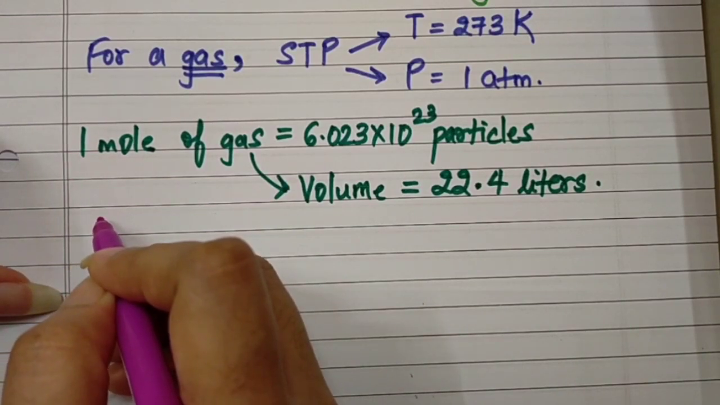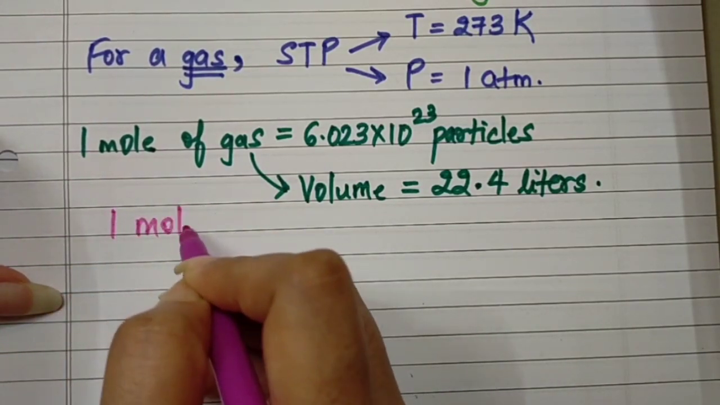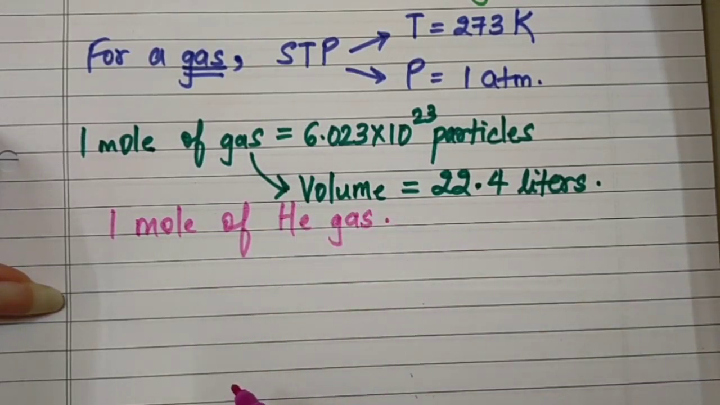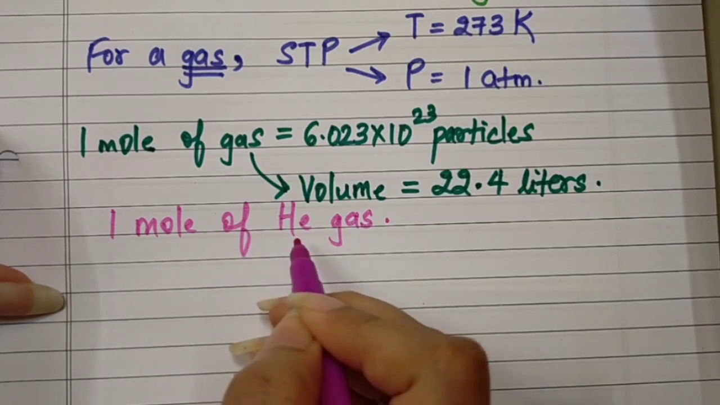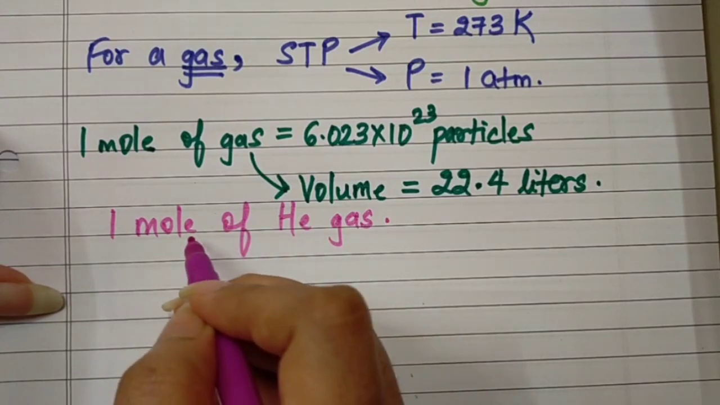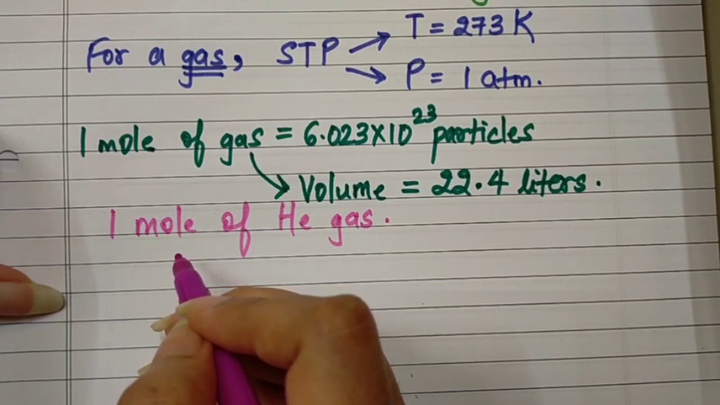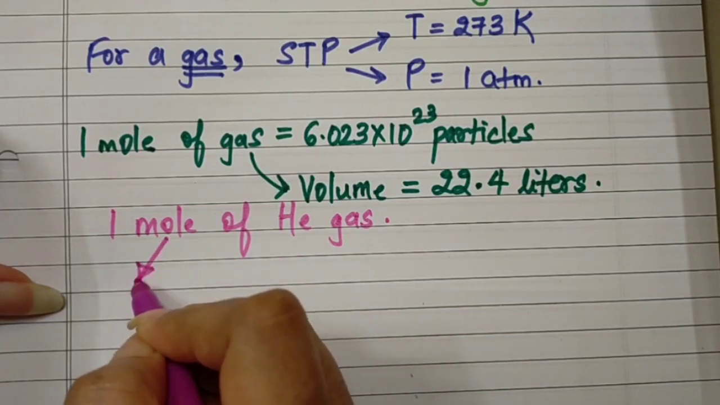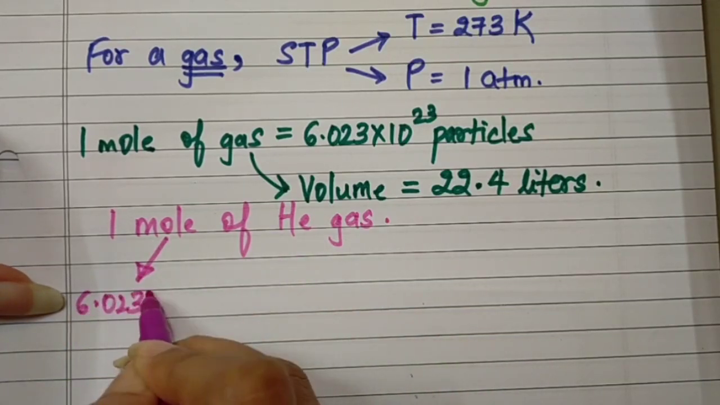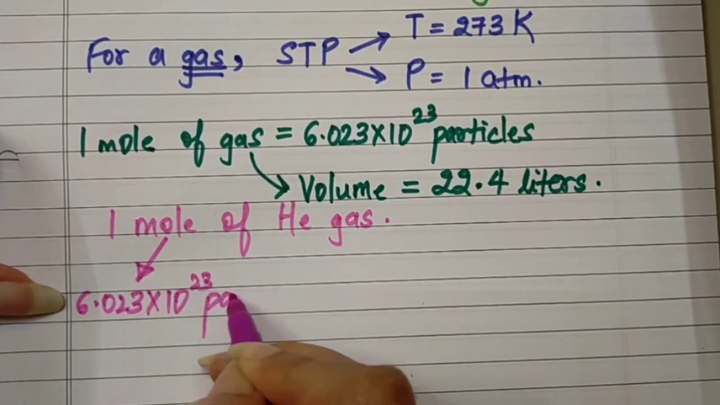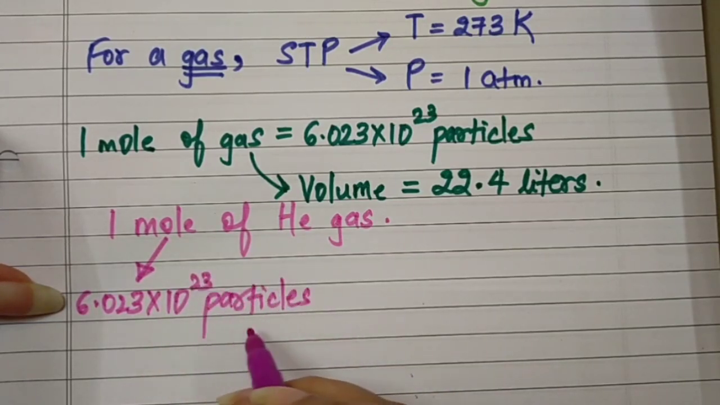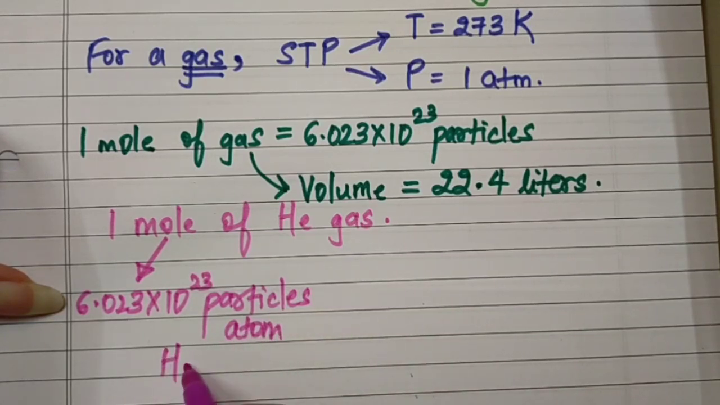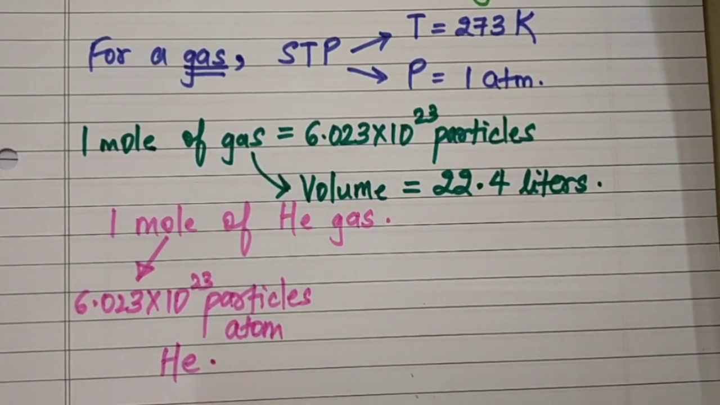For example, if we talk about 1 mole of helium gas. ओके, अभी 1 मोल ऑफ हीलियम गैस, इस इंफॉर्मेशन से हमें क्या क्या चीज़ें पता चलती हैं? The first is about the number of particles. So 1 mole of helium gas will consist of 6.023 into 10 raised to 23 particles, or we can also call this atoms of helium, है ना. तो इतने पार्टिकल्स प्रेजेंट रहेंगे हीलियम के.